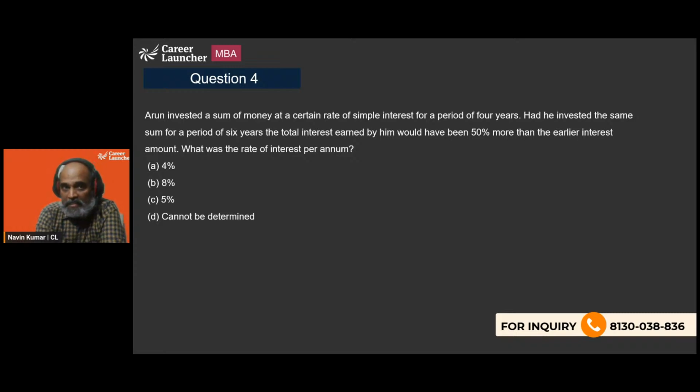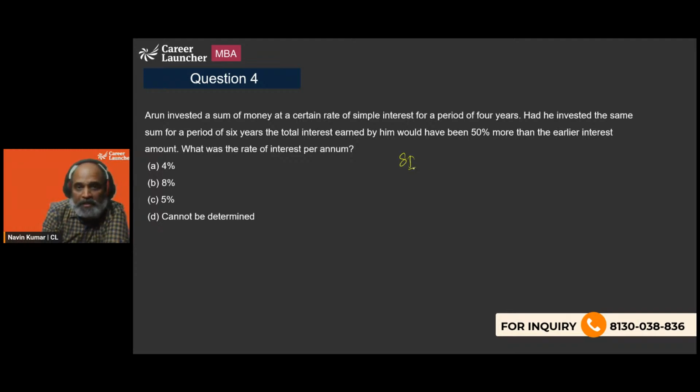Arun invested a sum of money at a certain rate of simple interest for a period of 4 years. Had he invested the same sum for a period of 6 years, the total interest earned by him would have been 50% more than the earlier interest amount. What was the rate of interest per annum?